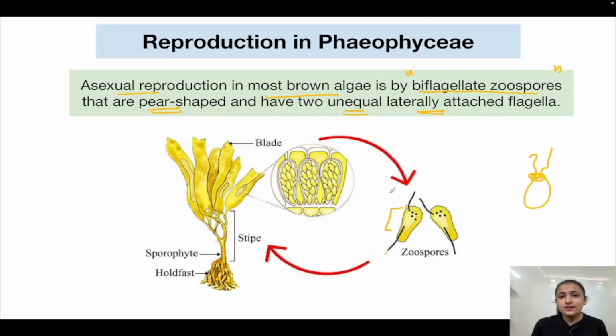Right? So this is how their zoospores look like, and they are pear shaped also. This was not pear shaped. These are pear shaped in Phaeophyceae. In Chlorophyceae it was not pear shaped. So you can see the asexual reproductive cycle.